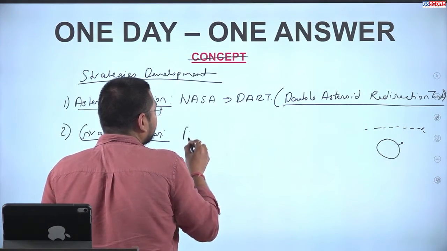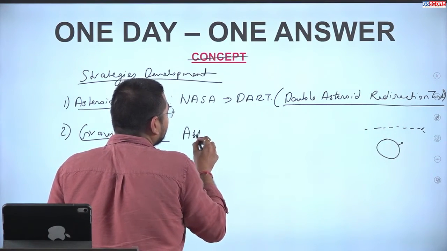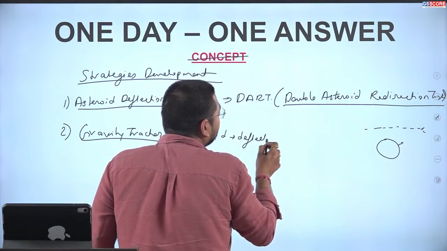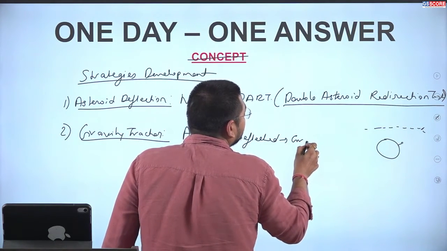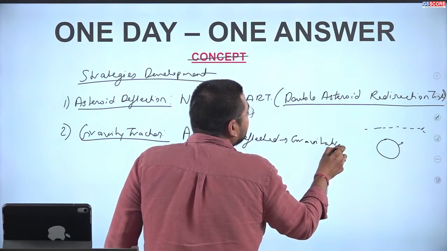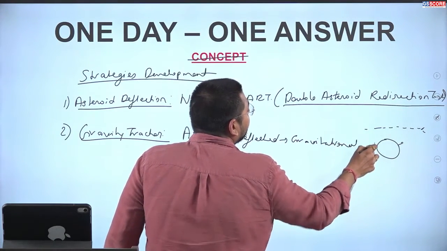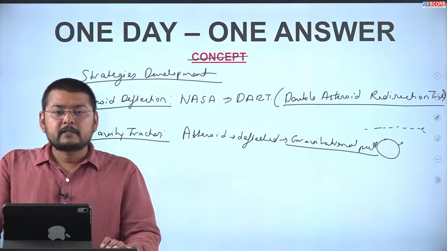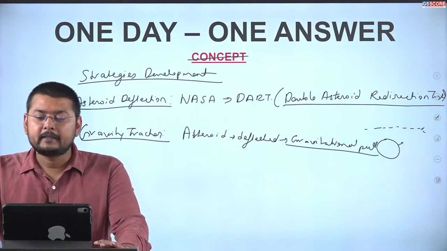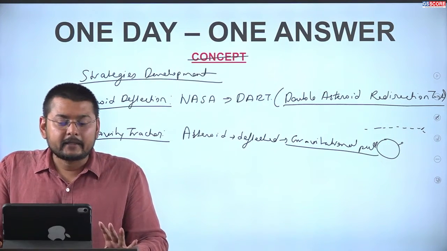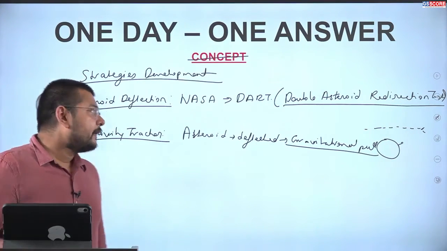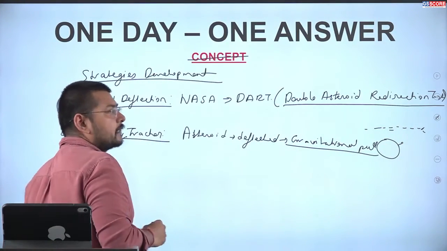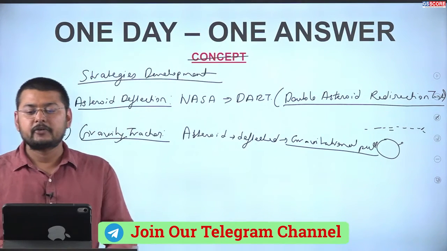The asteroid will be deflected through the gravitational pull. By slowly pulling the asteroid over time, this method could redirect the asteroid and help in averting such a collision. So this is the gravity tractor, which is another technology that is under test right now.